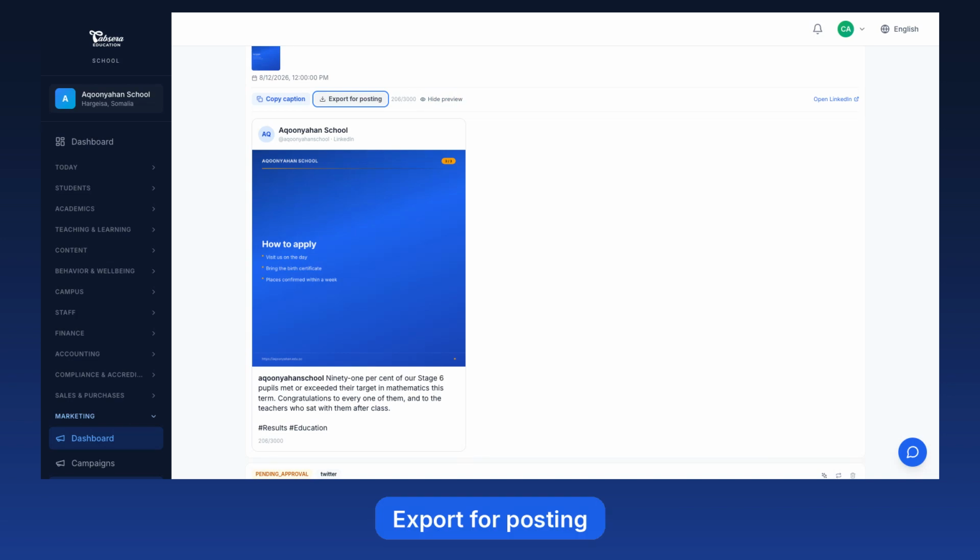Export for posting packs a single post into a folder for each platform it targets. Inside: the media resized to that platform's frame, the caption already trimmed to its limit, and a short post-this file saying where to post it and when. The images are fitted, never cropped. A school's post is usually a designed graphic, and cropping would cut its own headline in half.